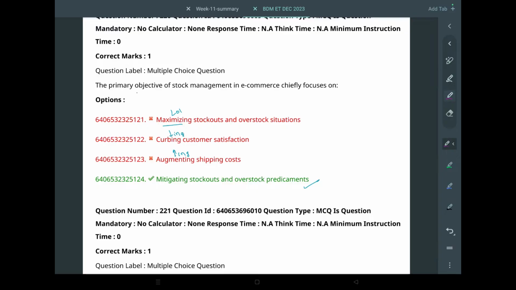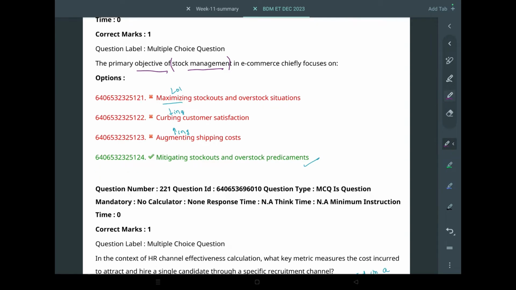The next question is the primary objective of stock management in e-commerce. Okay, so stock management, the name itself infers what it means. So yeah, don't really like maximizing stock out, because stock out is basically understock or like overstock situation. Basically, you can think of it as understock. So understock or overstock situations.